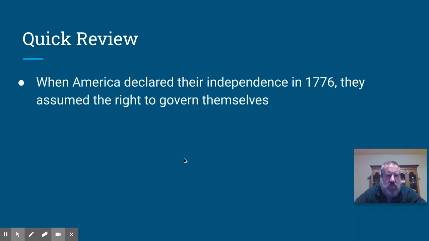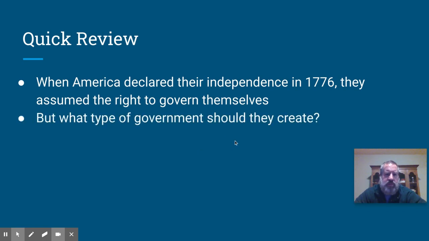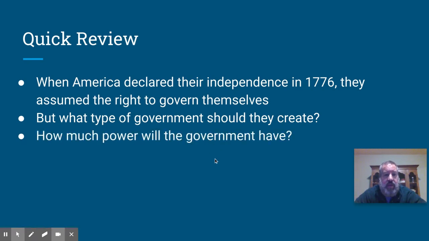Our quick review. When America declared independence in 1776, they assumed the right to govern themselves. That was one of the things that they decided they were going to do, that they did not need to be governed by the King of England, that they could do it on their own. What type of government should they create? That's one of the things that they talk about, and we're going to learn that the first government they created didn't actually work. They had to go to Plan B. How much power will the government have? There was a lot of discussion, and we're going to learn about the Federalists and Anti-Federalists that talked about the type of power that our government, specifically our central or federal government, should have.